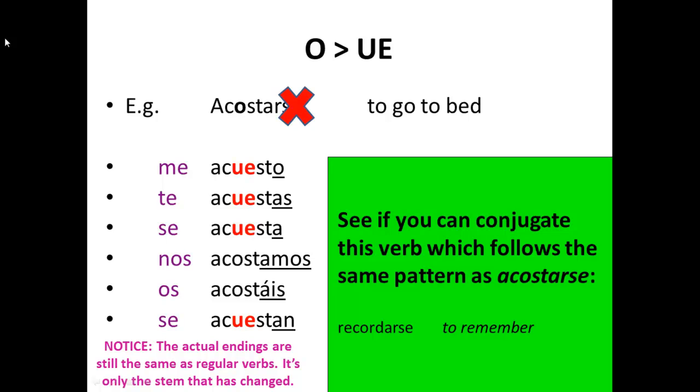So copy this verb down, and then if you want a challenge, try the green box on the right, where you can try and conjugate a verb that follows the same pattern as acostarse, which is recordarse, to remember. Pause the recording and do that now.